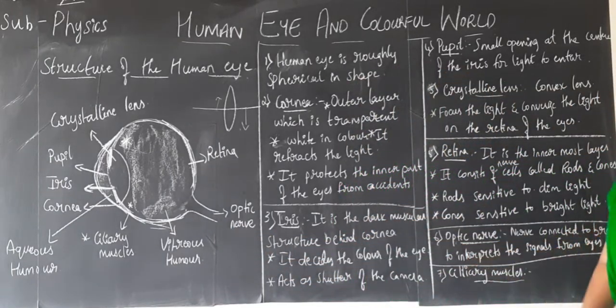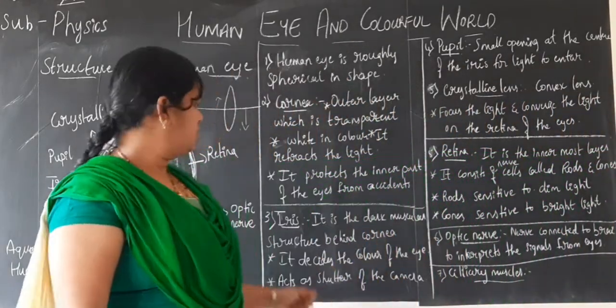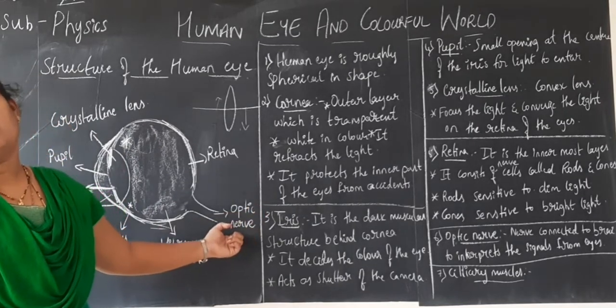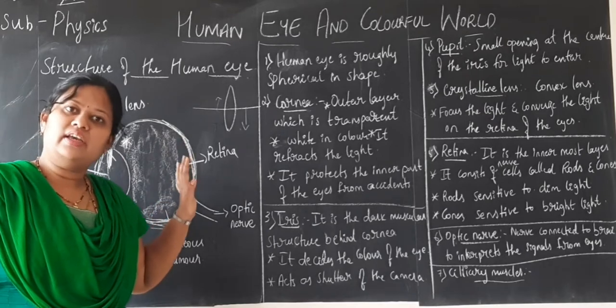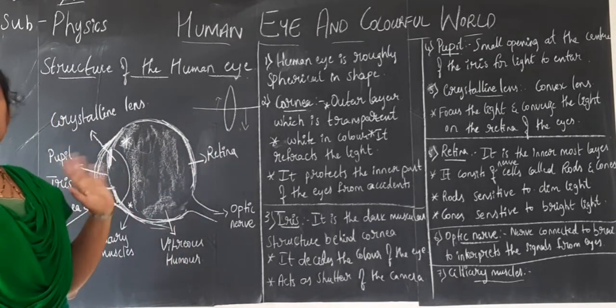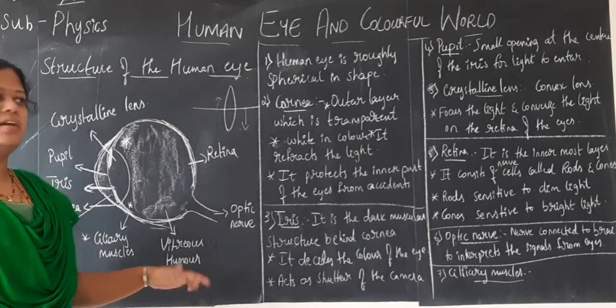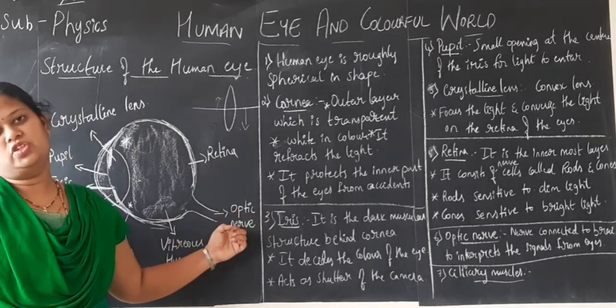You have become used to the word optic now. It is light, isn't it? Since it is passing the signals from the eyes to the brain, it is called the optic nerve. Our eye works in the presence of light only, isn't it? If I just make you sit in a dark room, can you see anything? No, light is very, very important. Hence, they named this nerve the optic nerve, children.